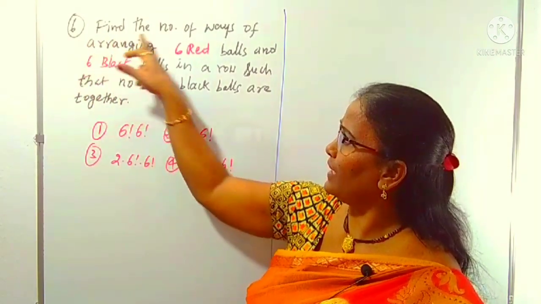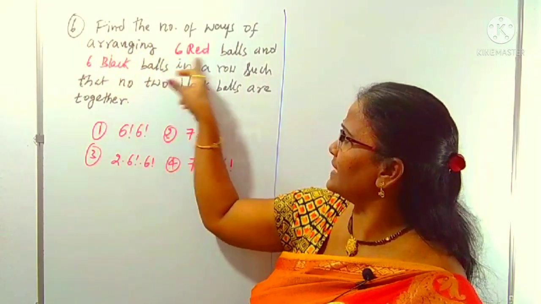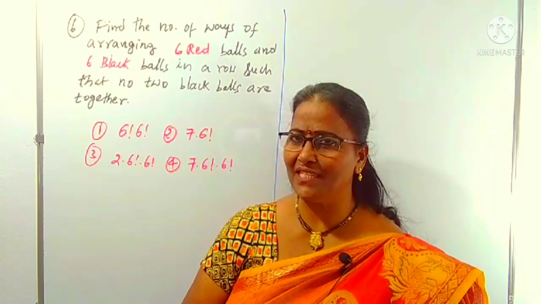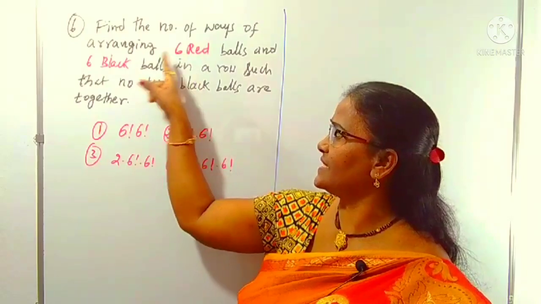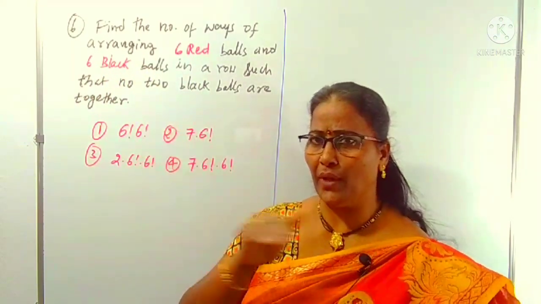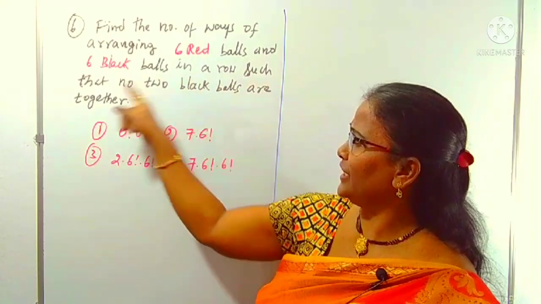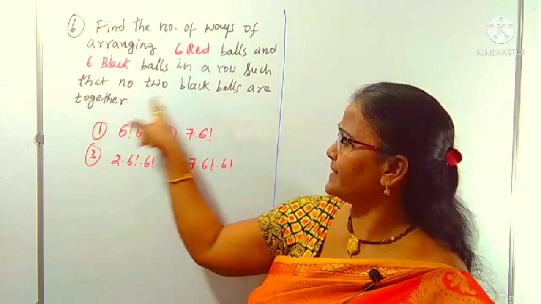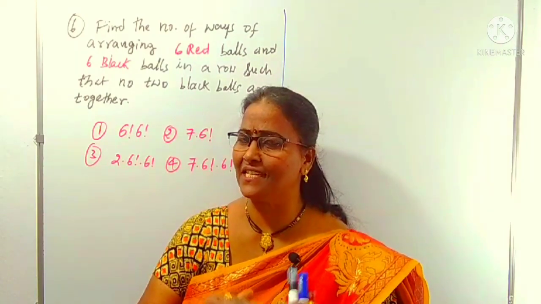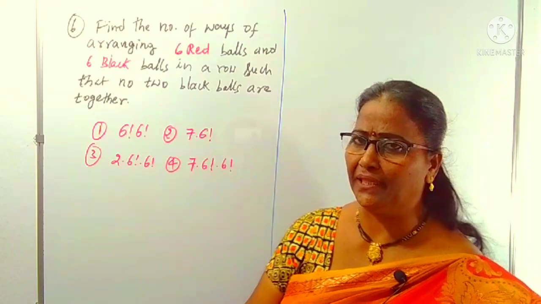What is given? Find the number of ways of arranging 6 red balls and 6 black balls in a row. There are 2 types of colors, red and black, 6 each, arranged in a row as a line. And what is the condition? That no 2 black balls are together. Here we have to arrange those 6 black and 6 red such that no 2 black balls are together.